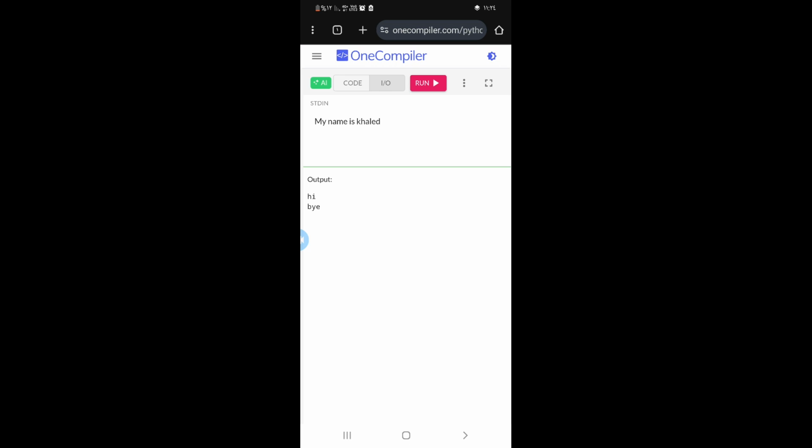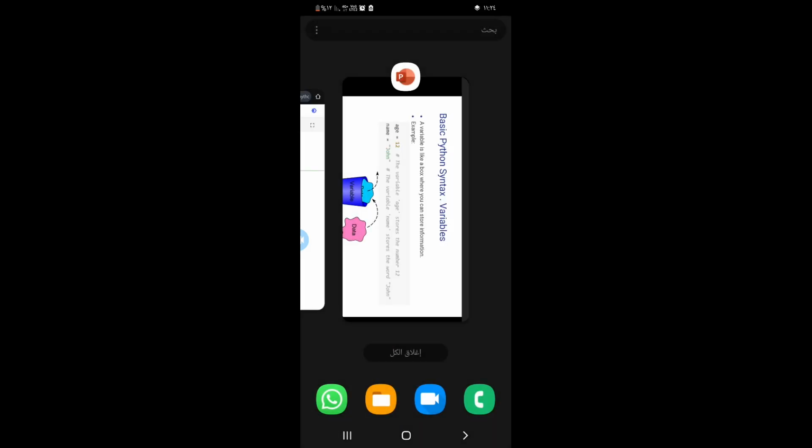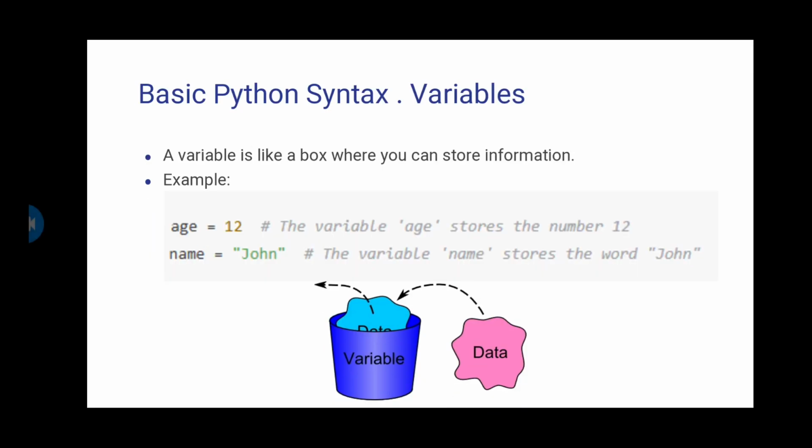Now we can see that anything we enter to the computer is going to be carried out in order or step by step. The first step is going to print hi, the second step is going to print pi. So it prints hi and pi in sequence. That's the first concept: anything we write as programmers is going to be carried out in order or step by step.